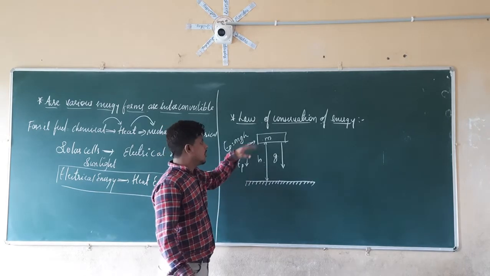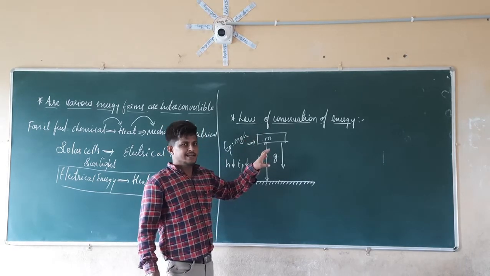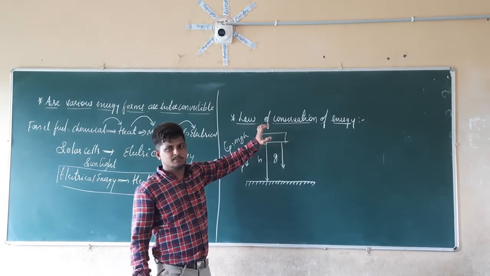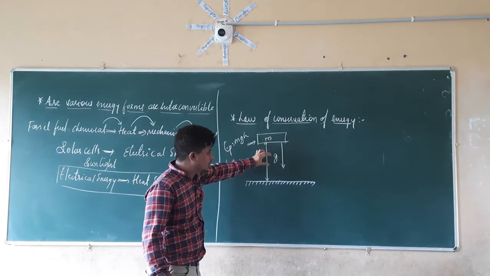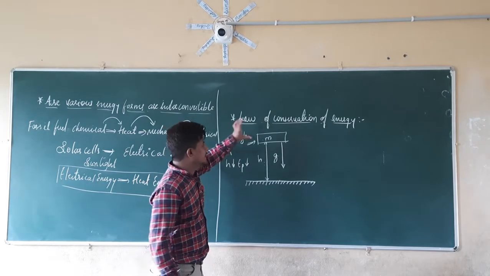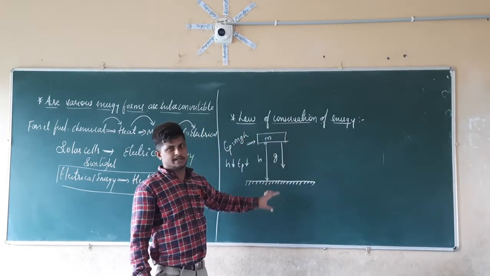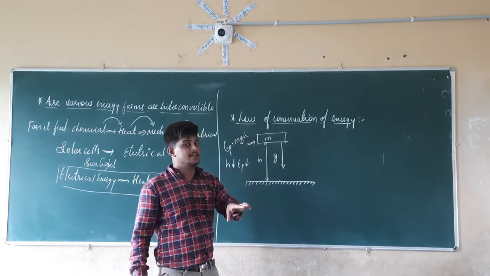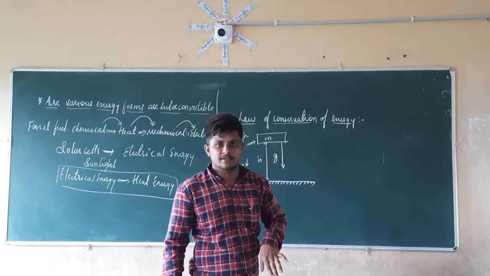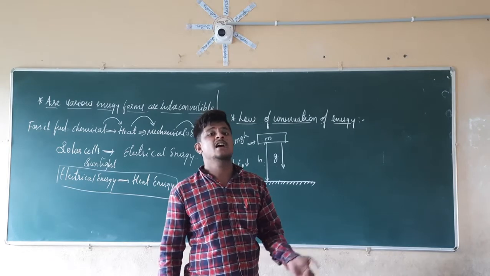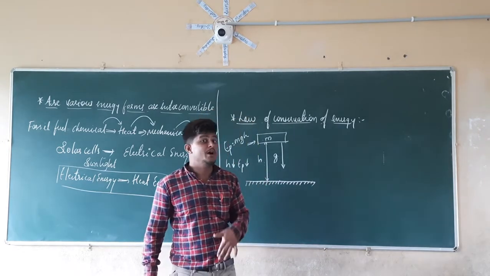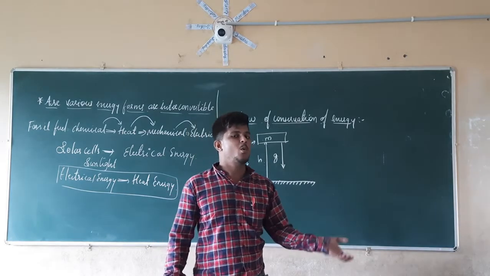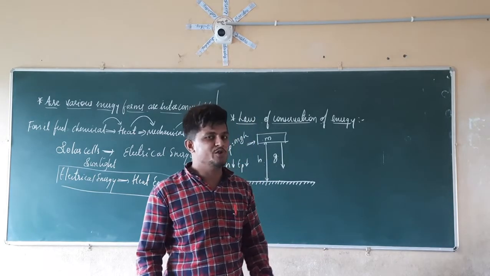At this position, the object is at rest. Now the object starts to fall towards the ground, what will happen? It starts to move in the downward direction. Then what does it mean? It is in motion. We already know that all objects acquire energy due to their motion.